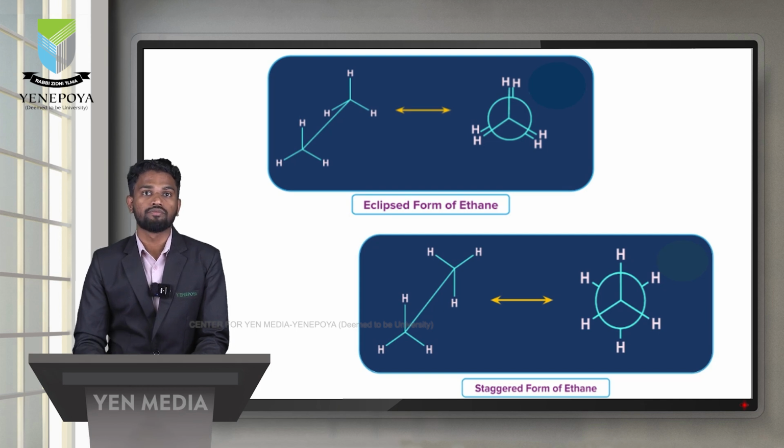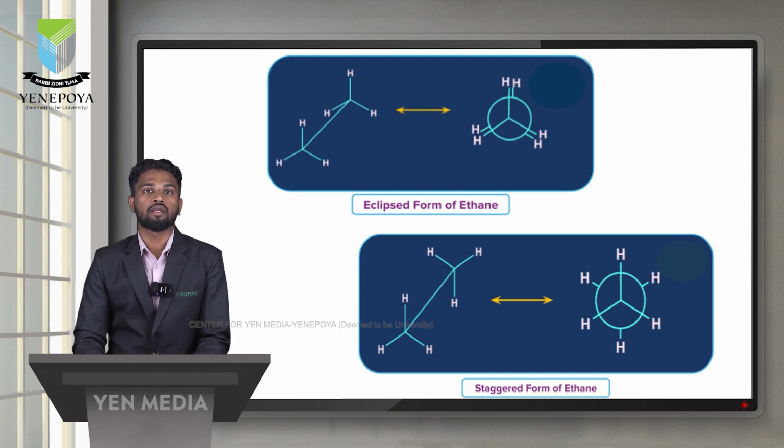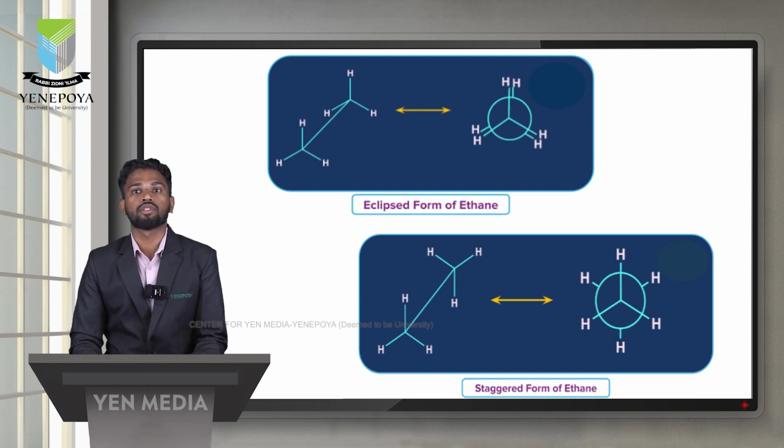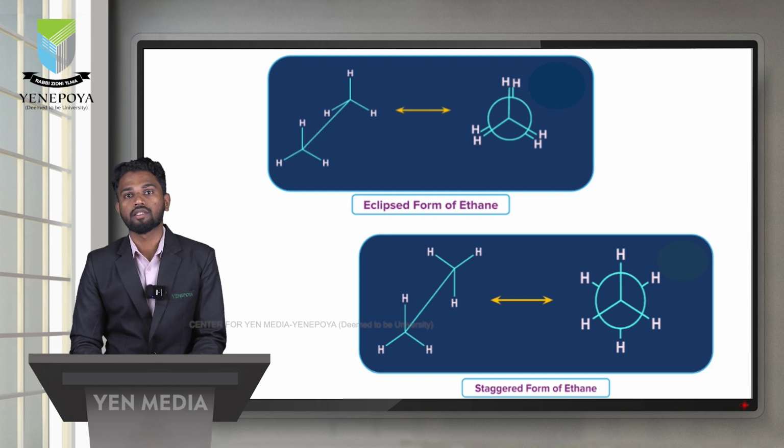The other is the staggered form of ethane, in both sawhorse and Newman representations. In eclipsed form, one hydrogen hides another, but here both are visible. See the exact positions in the Newman projection formula. So these are the two forms of conformational isomerism, the eclipsed form and the staggered form.